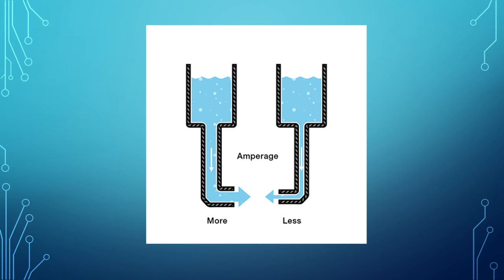Now let's say we have two tanks, each with a hose coming from the bottom. Each tank has the same amount of water, but the hose on one tank is narrower than the hose on the other. Now we measure the same amount of pressure at the end of either hose, but when the water begins to flow, the flow rate of the water in the tank with the narrower hose will be less than the flow rate of the water in the tank with the wider hose. In electrical terms, the current through the narrow hose is less than the current through the wider hose.